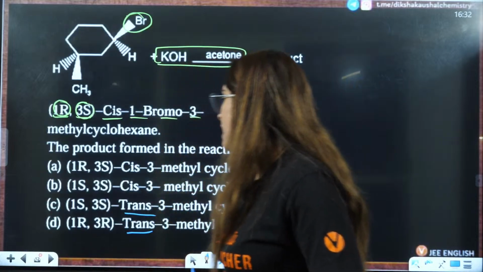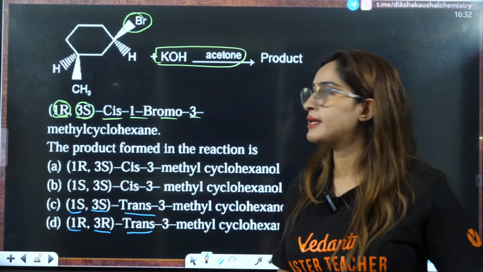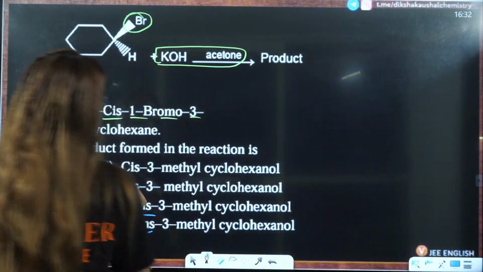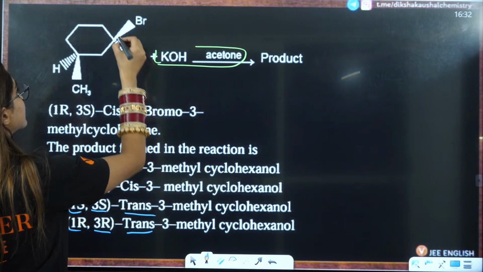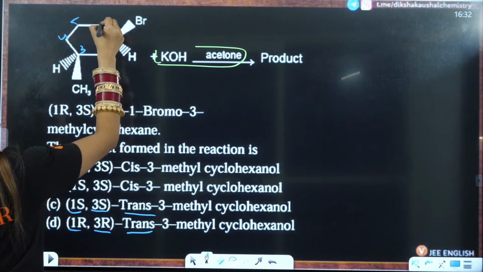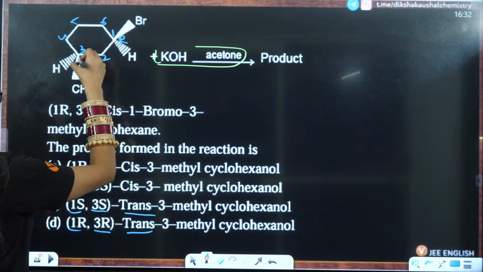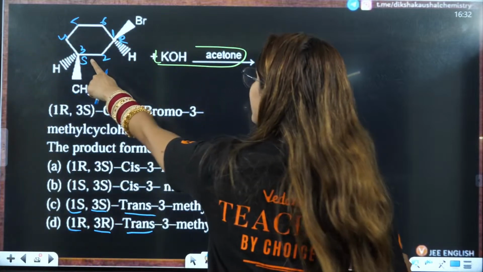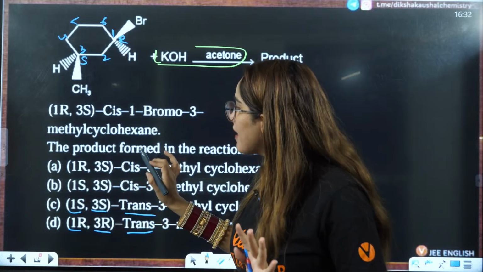Next thing is, ma'am, this is 1S, 3S, this is 1R, 3R, right? So see, one of the configurations will change here. If you are saying 1-bromo-3-methyl, so this is 1-bromo, then 2, 3, 4, 5, 6. That means this is the numbering that you have done. Now you are saying 1 is R and 3 is S. After this we know that nothing has happened to the third position, so in the third position you will have S only.